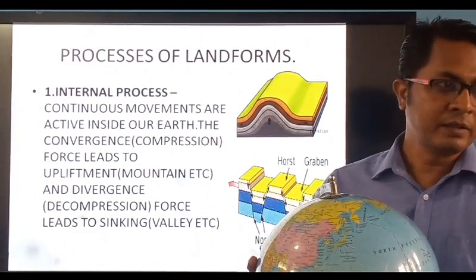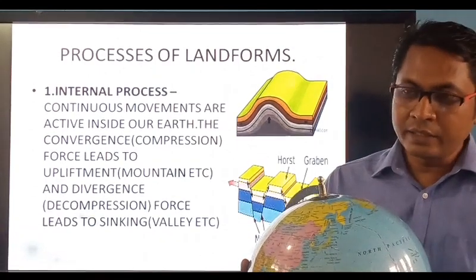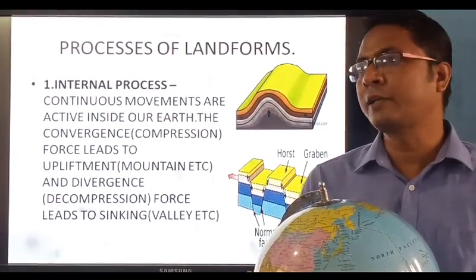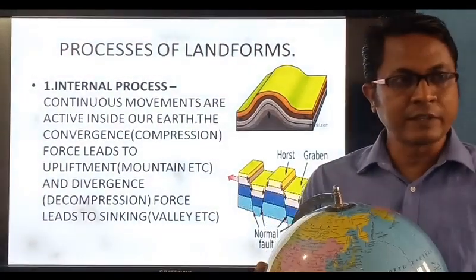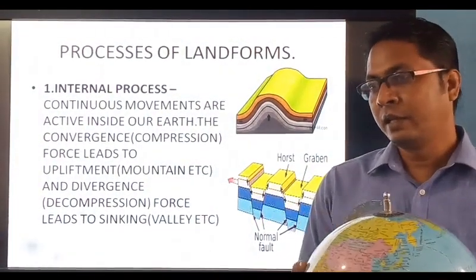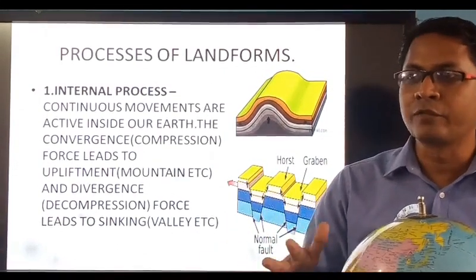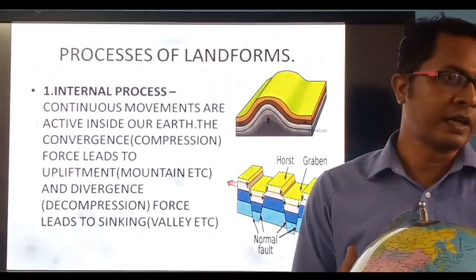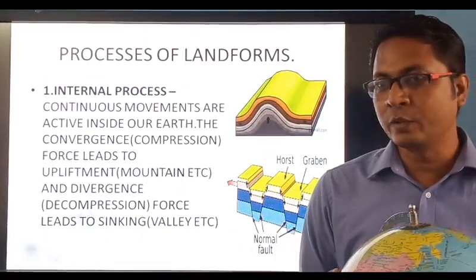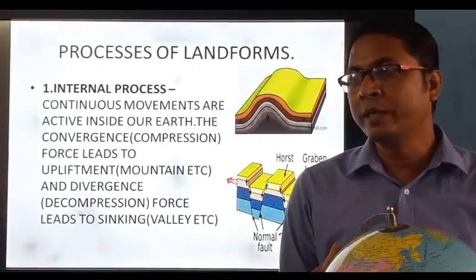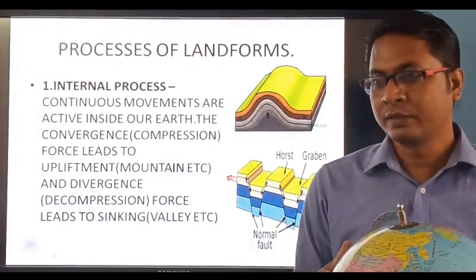But inside these continents, inside our earth, there are various other plates apart from these 7. Below our land there are other plates which are continuously moving. The inside part below our land is moving. So many movements are taking place.